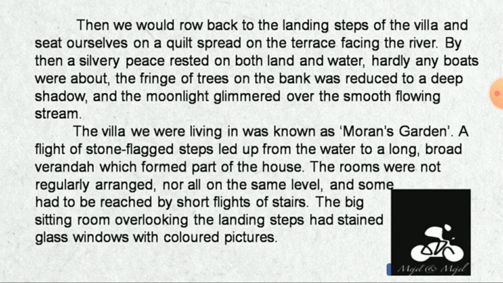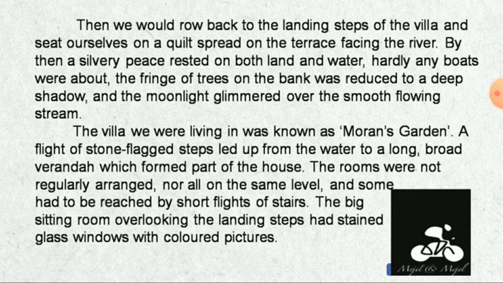No boat was moving. "And the fringe of trees on the bank was reduced to a deep shadow." The fringe refers to the outside boundary, which also had no sound. There was only peace, and the moonlight glimmered over the smooth flowing stream, blinking on that stream.